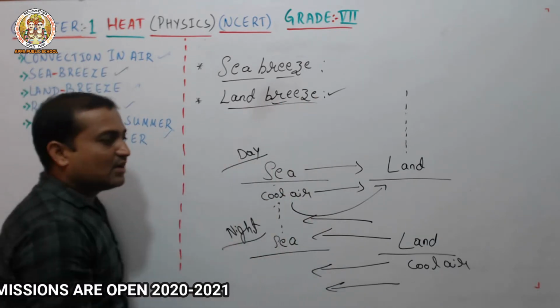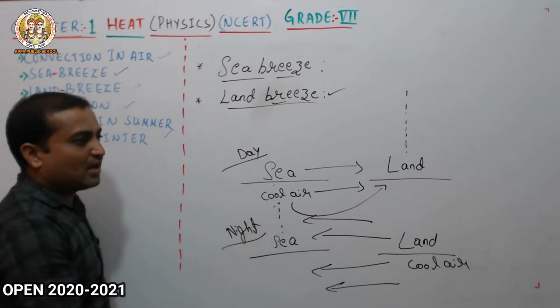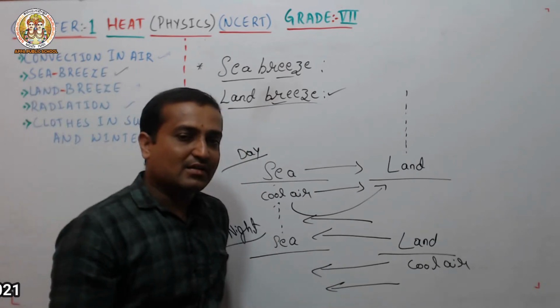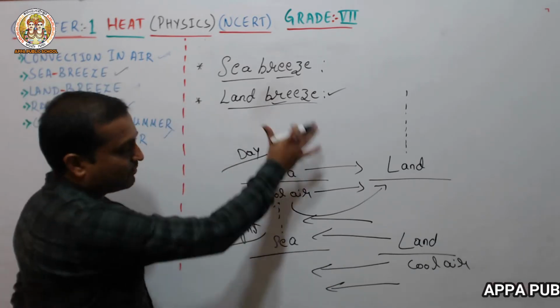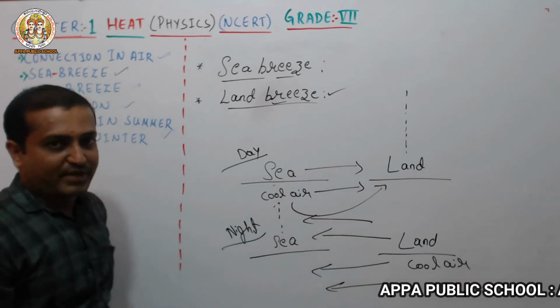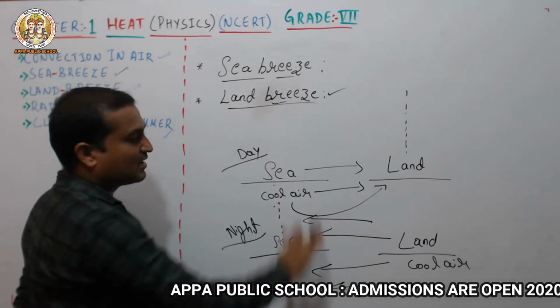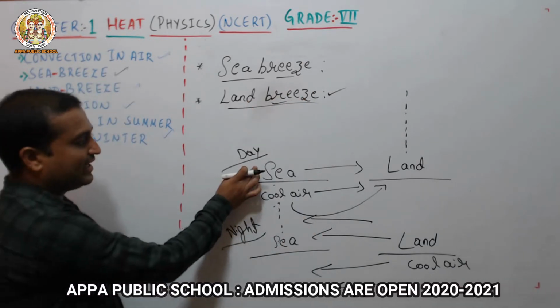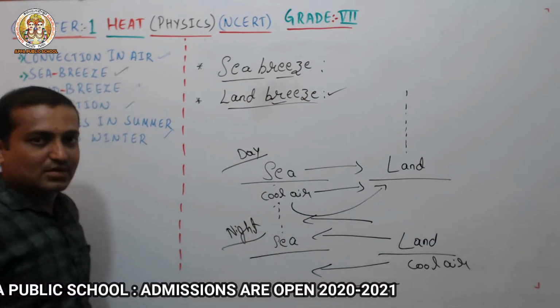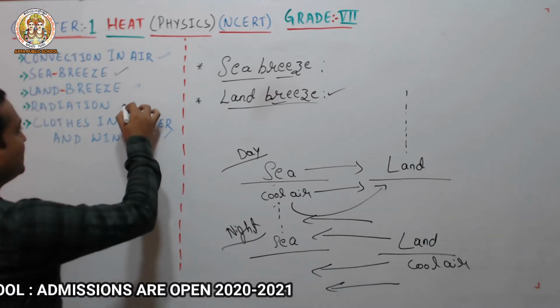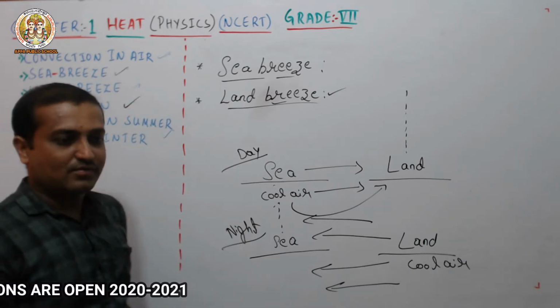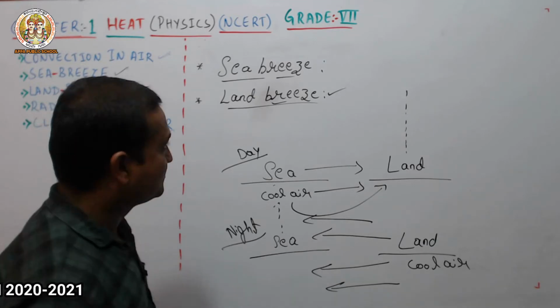People living near coastal areas feel this type of climatic experience. So we call this a sea breeze and this a land breeze, during the daytime and the night time. Next, let's move to the next point, radiation. What is radiation?